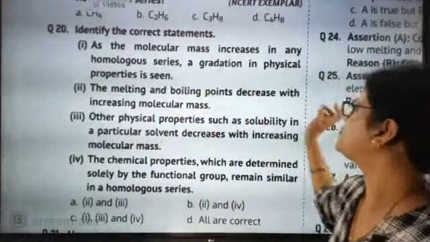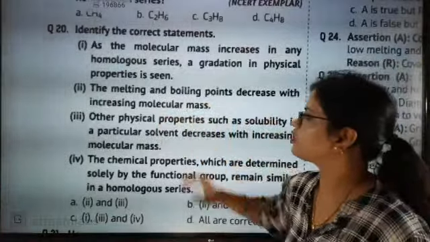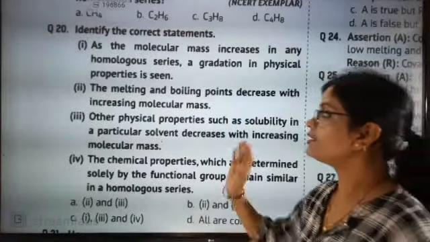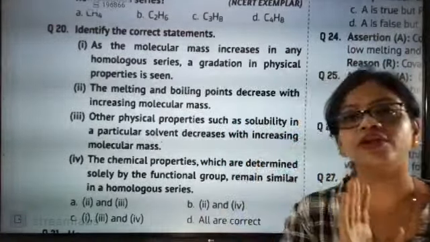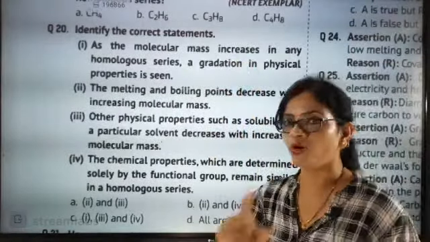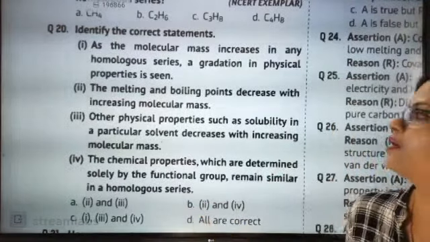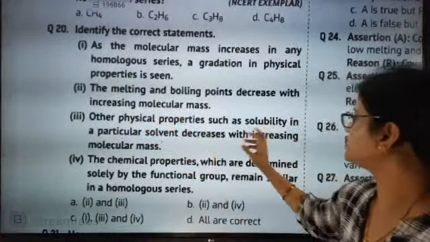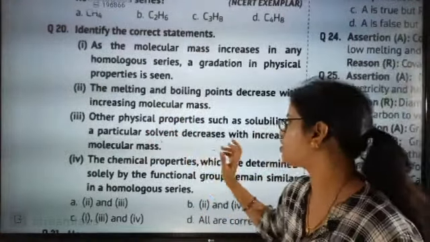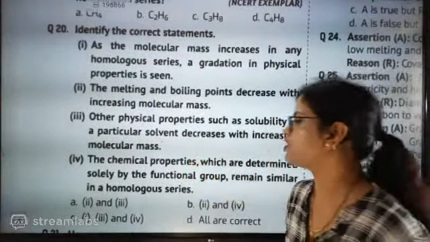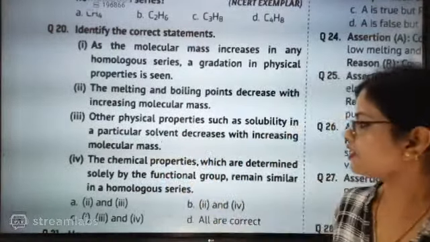The melting and boiling point decreases with increasing molecular mass. Melting point and boiling point decrease or increase on going from top to bottom? Properties, I have sent you the PDF. In that, properties are written very clearly. Other physical properties such as solubility in a particular solvent decrease with increasing molecular mass. Okay, you are the boss.